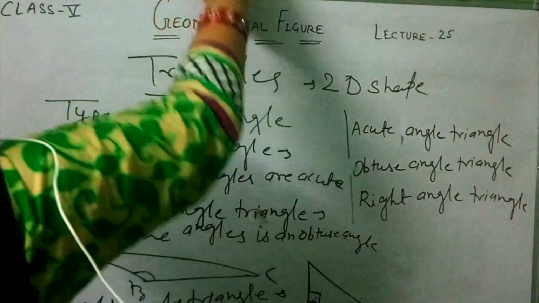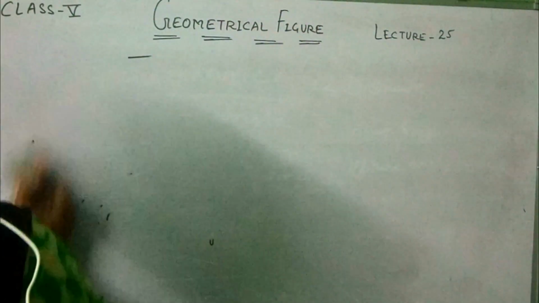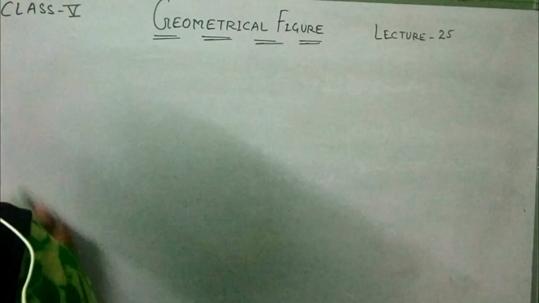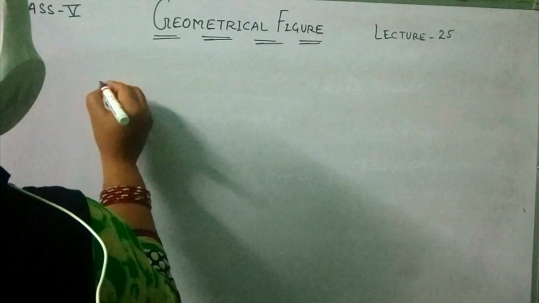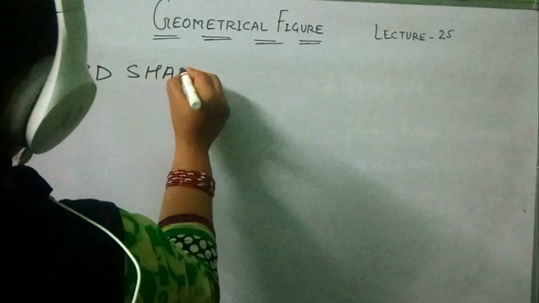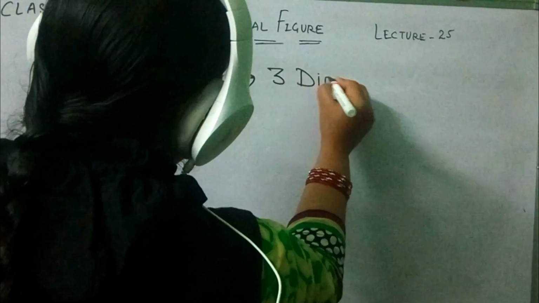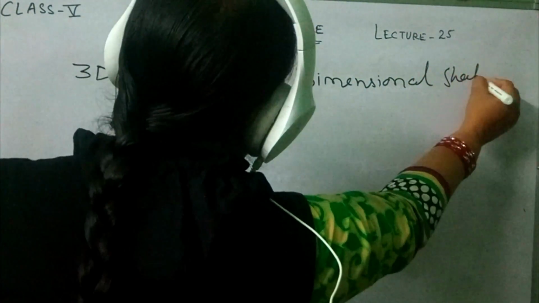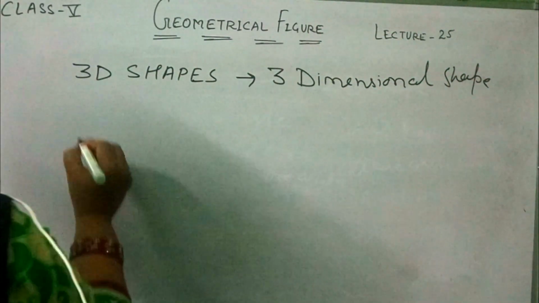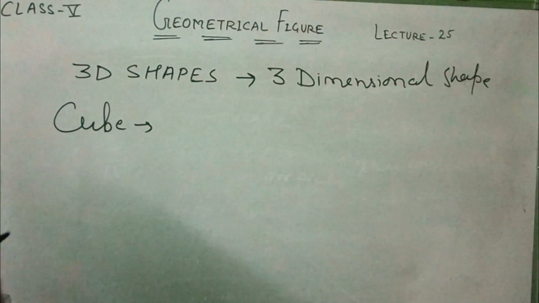Students, I will explain to you the 3D shapes. 3D means three dimensional. Three-dimensional shape. First one is the cube. So what is a cube?